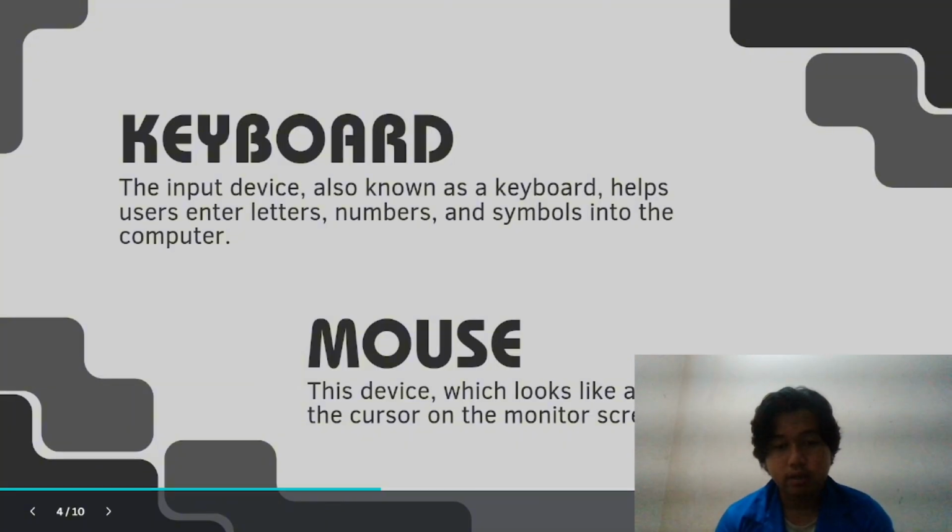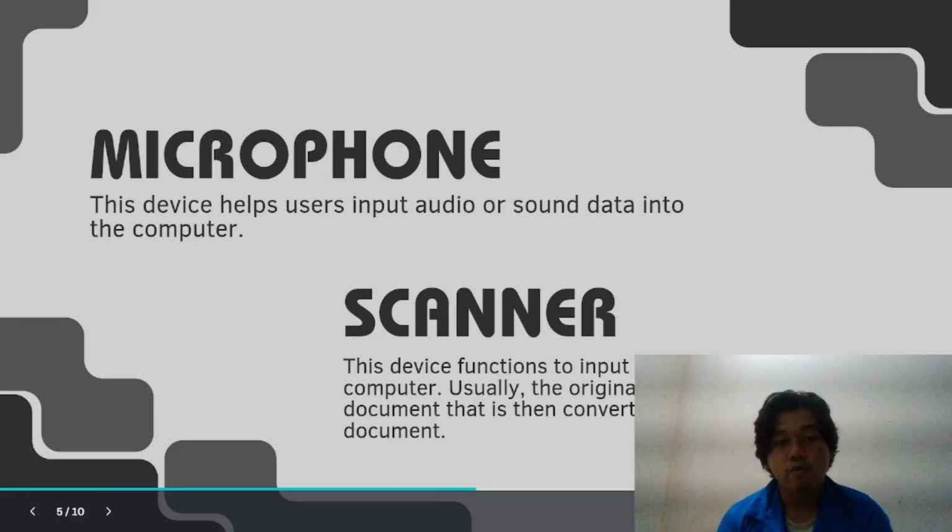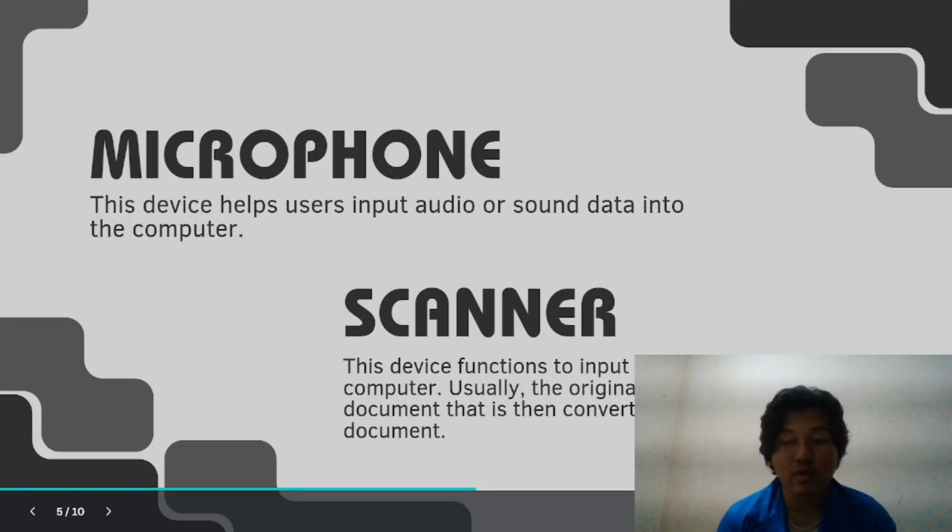Mouse. This device, which looks like a mouse, is used to move the cursor on the monitor screen. Microphone. This device helps users input audio or sound data into the computer. Scanner. This device functions to input image data into the computer. Usually, the original data is a hard copy document that is then converted into a soft copy document.